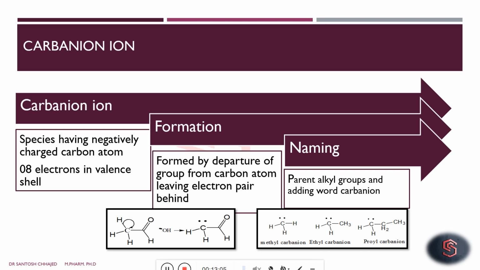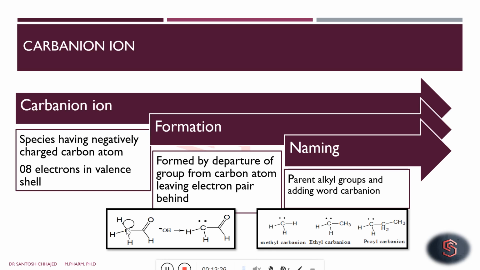Here the reverse is the case. Here departure of a group or element occurs which is more electropositive than carbon, so that it departs in such a manner that it leaves the electron pair behind on the carbon.